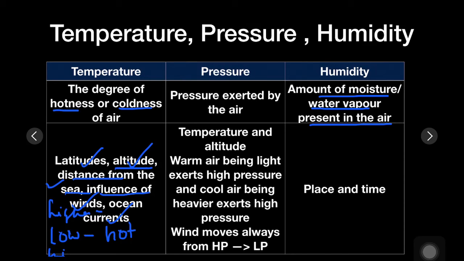And if the place is affected by hot or cold wind, it will have the temperature accordingly. Similarly, ocean currents also affect the temperature. If the place is located on the coastline of cold or hot ocean currents, the place will be cold or hot.